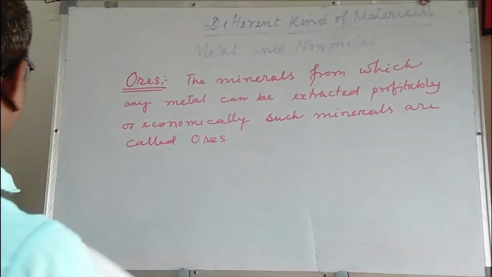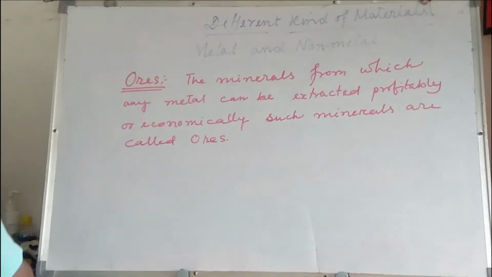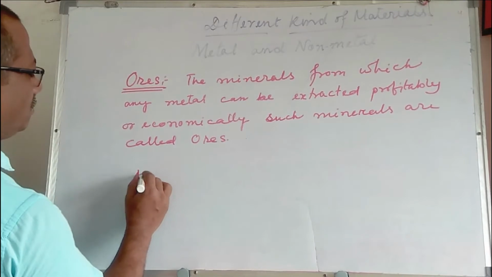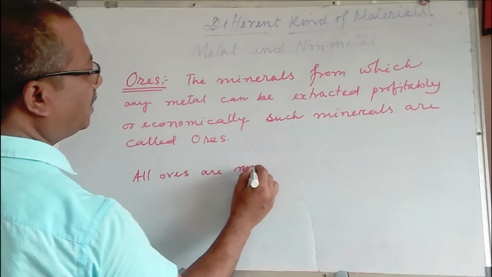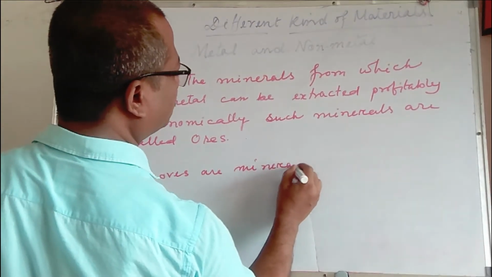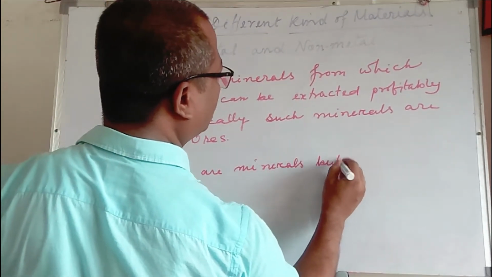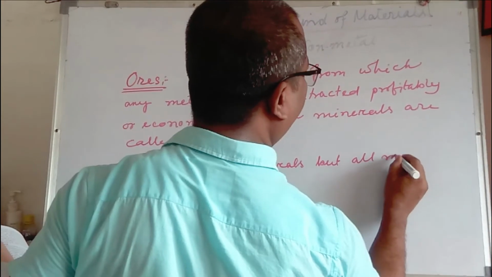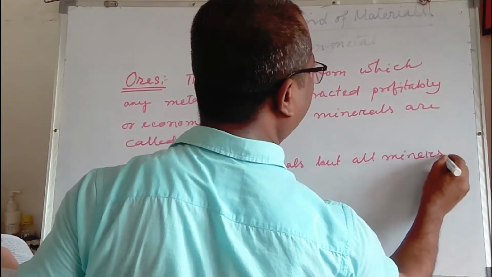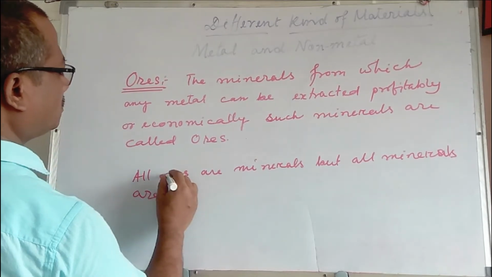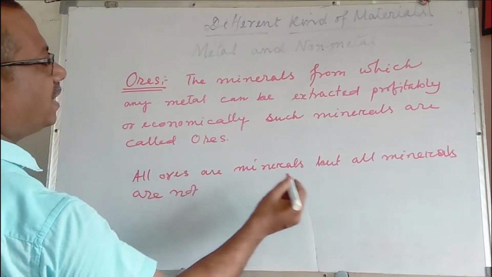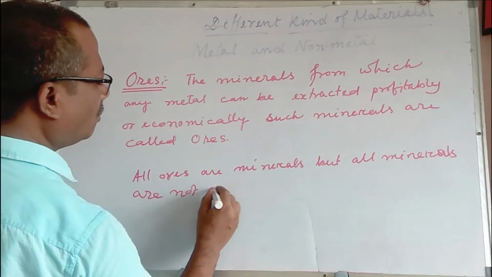All ores are minerals, but all minerals are not ores.